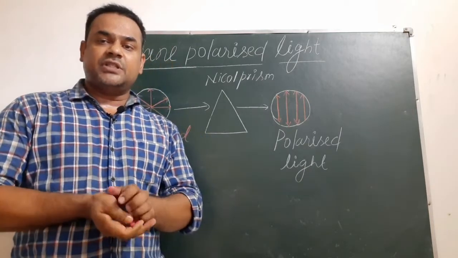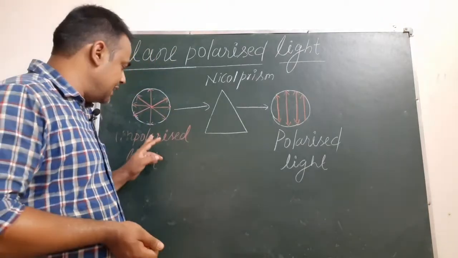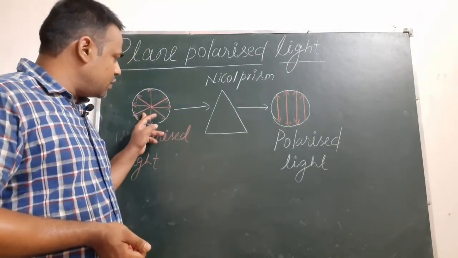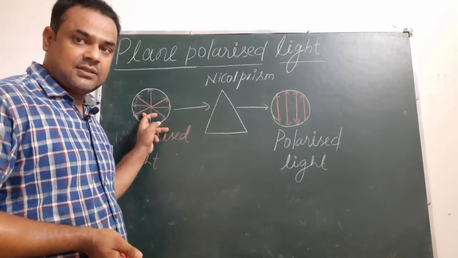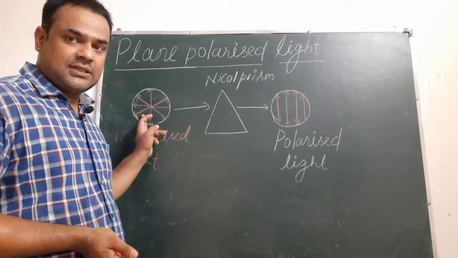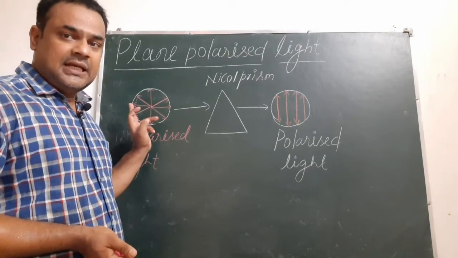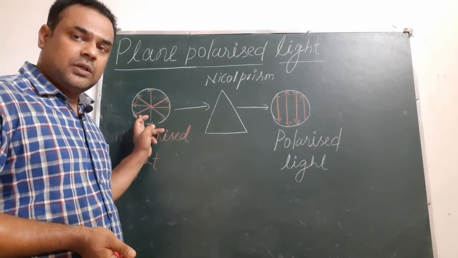So that's why when we say normal or unpolarized light, you can see here, this unpolarized light is oscillating in all the possible directions. Whatever possible directions will be available, this light will oscillate in all of them.